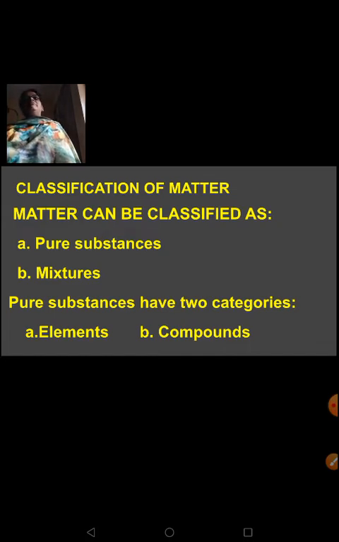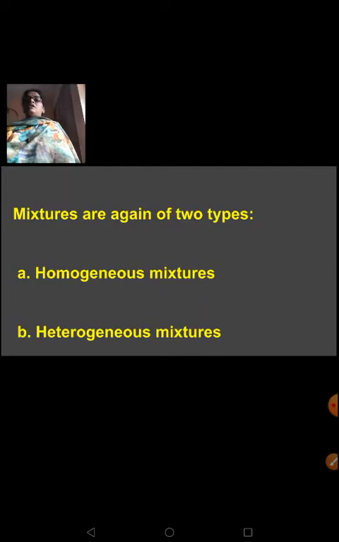And this matter can be classified as pure substances and mixtures. This you have done in your 9th standard. Pure substances again have two categories, that is elements and compounds. Mixtures are again of two types, homogeneous mixtures and heterogeneous mixtures.